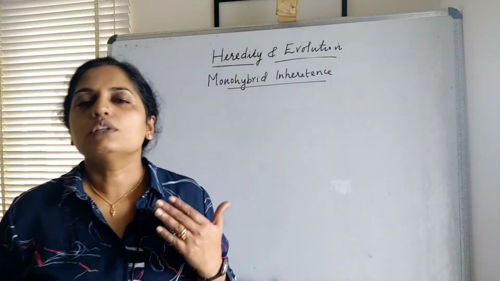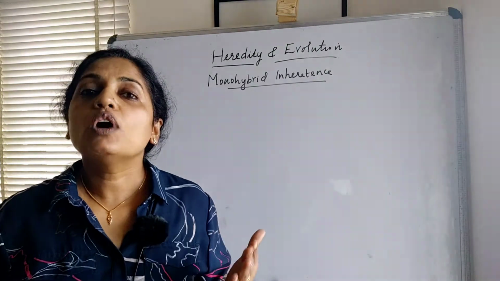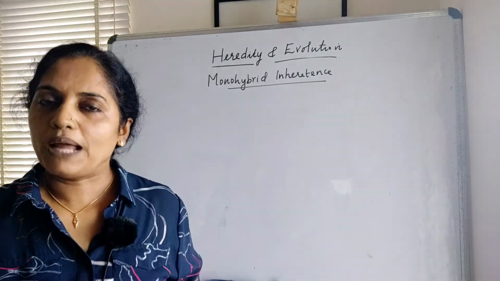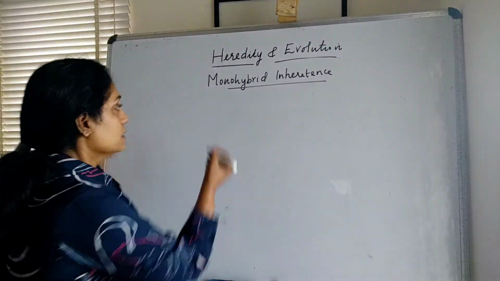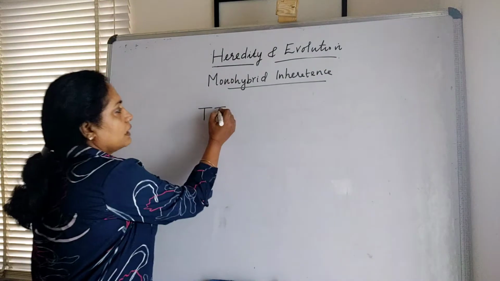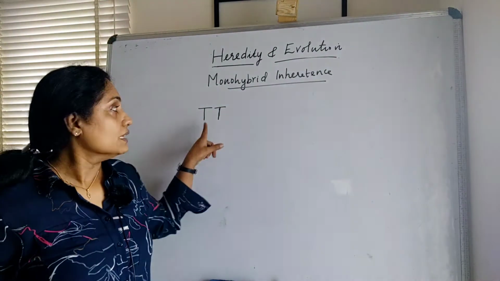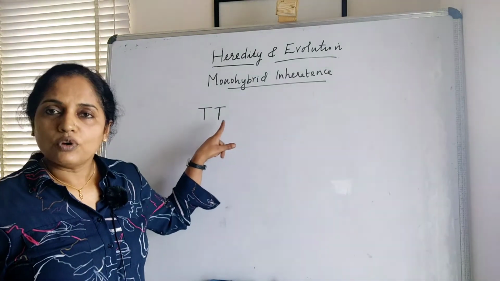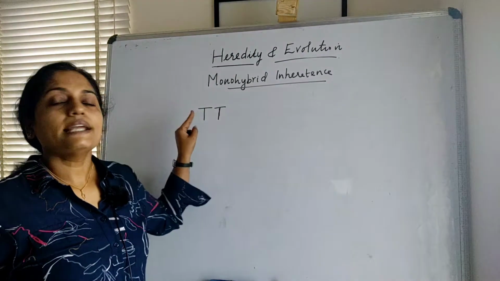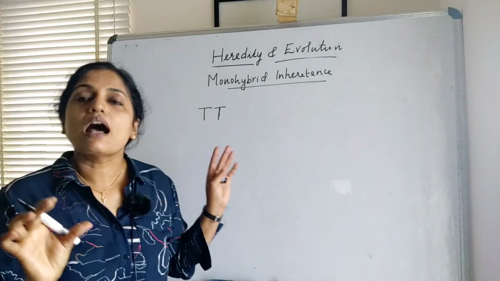In the monohybrid cross, Mendel crossed two plants. One is a purebred tall plant, the other is a purebred dwarf plant. See here, purebred means that the plant contains the same allele for a particular character. Here, for the tall plant, for the height of the plant, the gene pair is capital T and capital T, so both the alleles are the same.